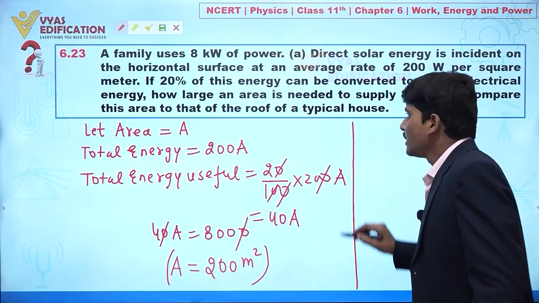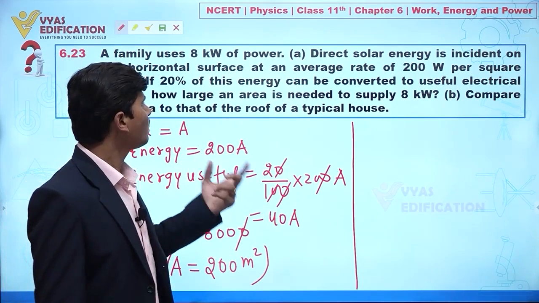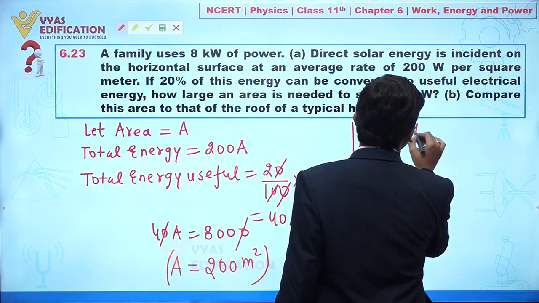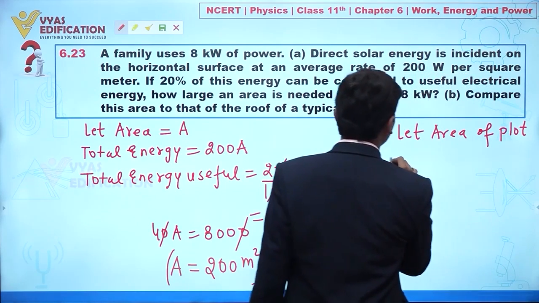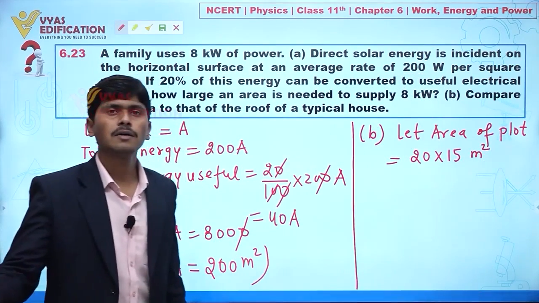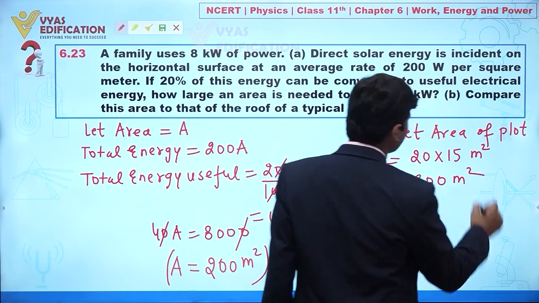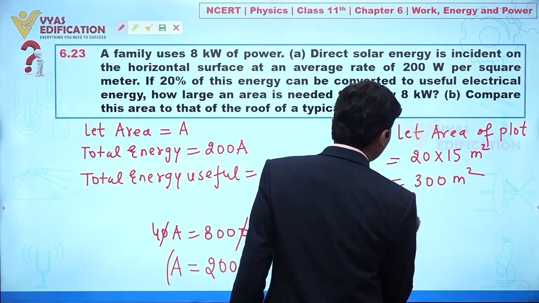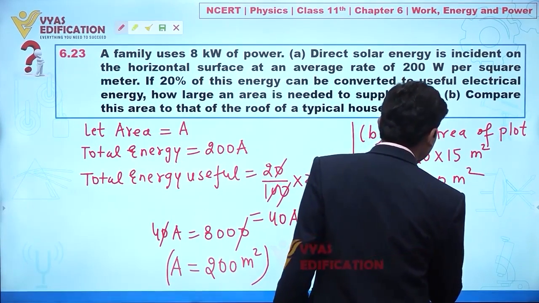Now it is also given in part B, compare this area to the roof of a typical house. So let's suppose, we don't know, let the area of a plot on which the house is built be 20 into 15 meter square. Let's suppose we have a total area of 300 meter square. For example, and let's suppose the roof has only 70% of this total area. So I can say total area available.